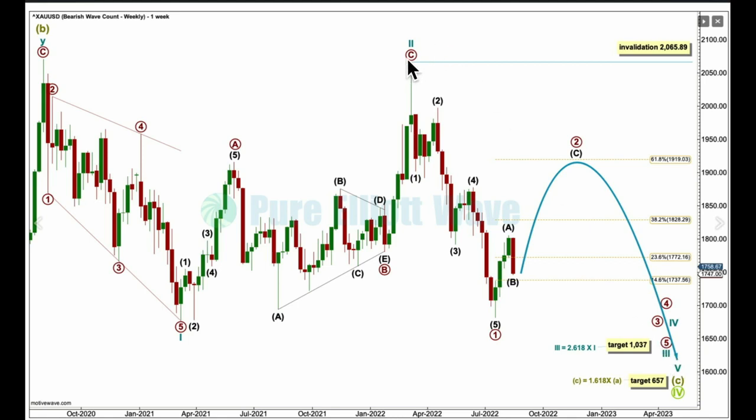Within the impulse of cycle 3, a very clear 5 down is now complete for primary 1. Now we need to see an obvious 3 up complete for primary 2, which may reach the resistance at the 0.618 Fibonacci ratio of primary 1 at 1919.03. Primary 2 may not move beyond the start of 1 above 2065.89.